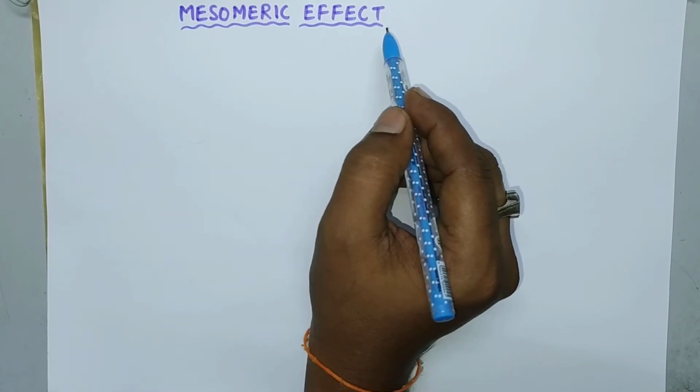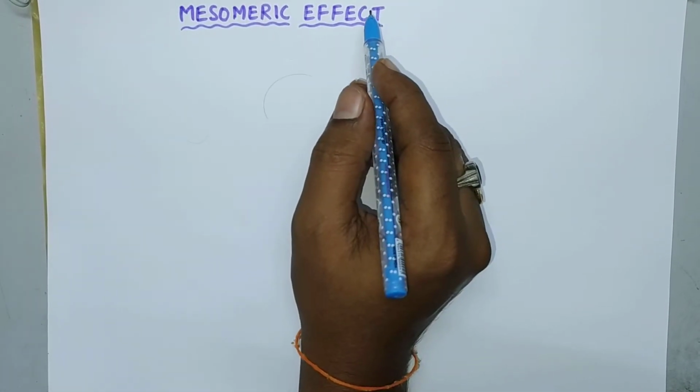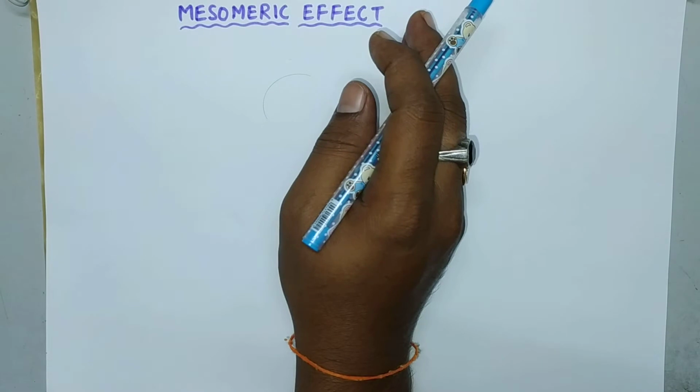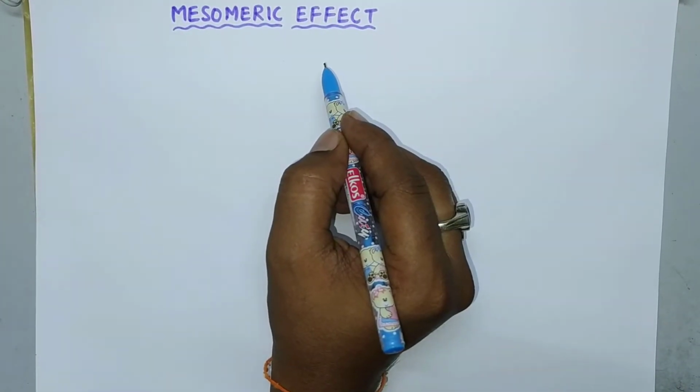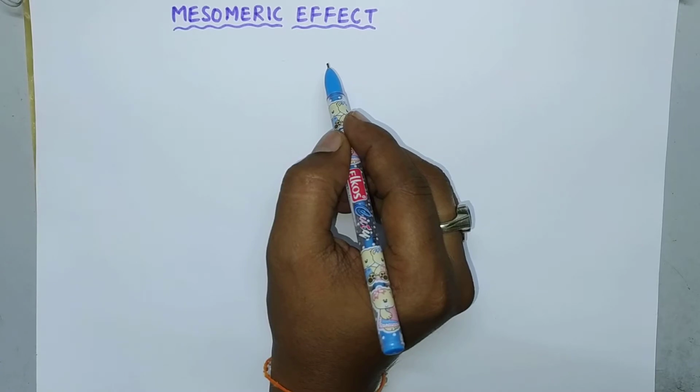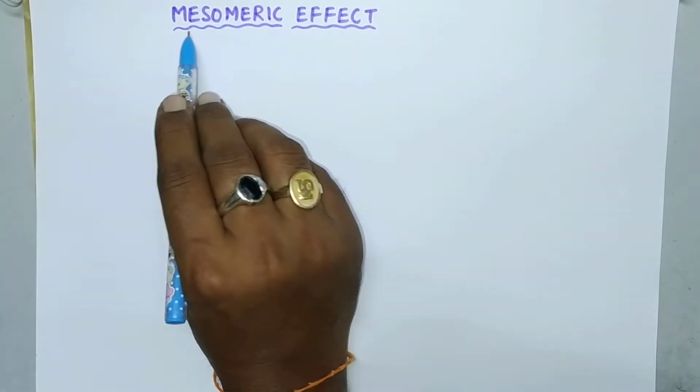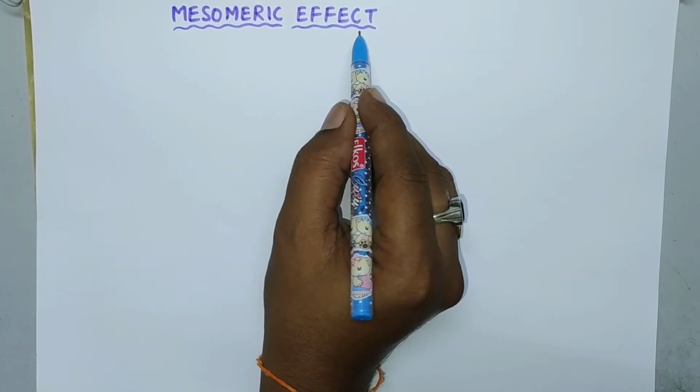This mesomeric effect is one of the electronic effects. Generally there are 4 electronic effects. These are inductive effect, mesomeric effect, hyperconjugation and electromeric effect. Among these 4, the inductive effect and mesomeric effect are the permanent effects. So here the mesomeric effect is the permanent effect.